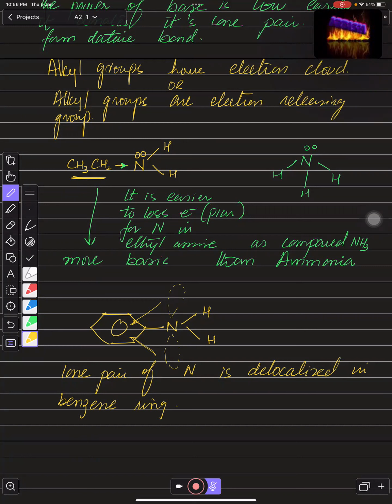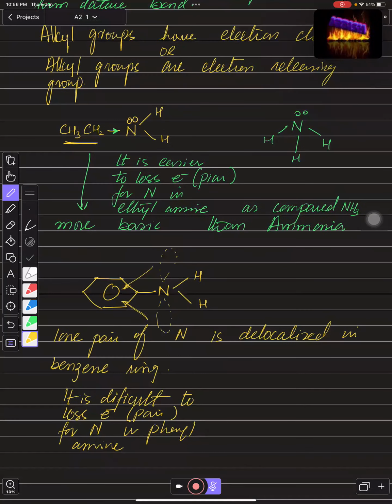So you can say that it is difficult to lose the electron pair for nitrogen in phenylamine as compared to ammonia, right? As compared to ammonia, right?